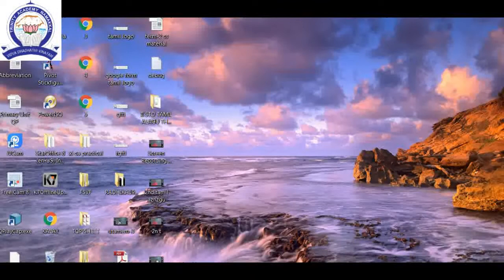The arrow mark is moving. This is called desktop background. See, these small pictures are called icons.